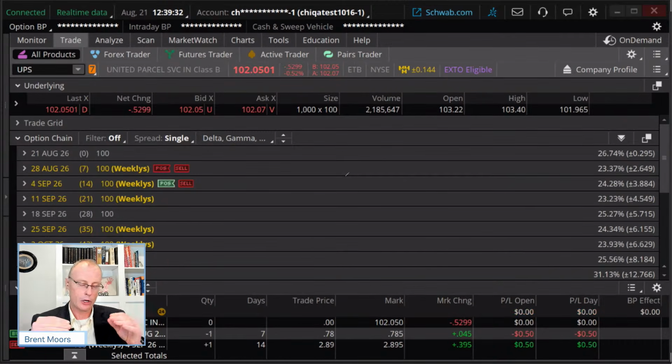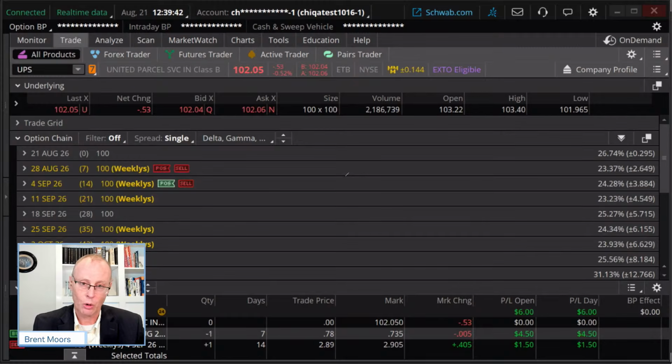Whether you're doing calendar spreads and rolling, you may turn it into a diagonal spread, or a diagonal spread and rolling, or a short option, any short option. More often than not, we're rolling to something that's out of the money, because the goal is to take advantage of the time decay and let it expire out of the money, let it expire worthless.